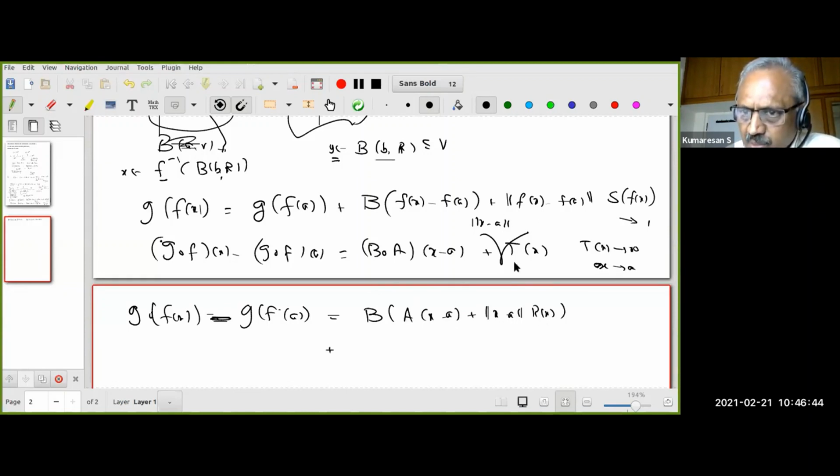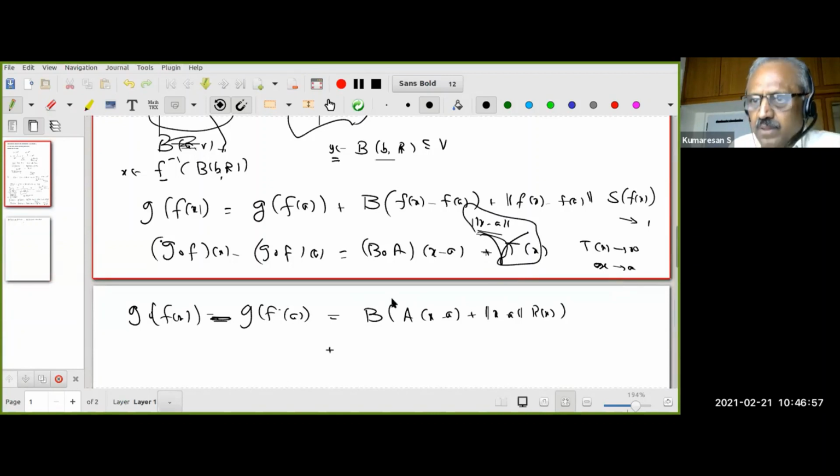But here what is that I want? I want finally t of x, some kind of a function, so that t of x goes to 0 as x tends to a and multiplied by norm of x minus a. Okay, this term I want here. So how am I going to get it?